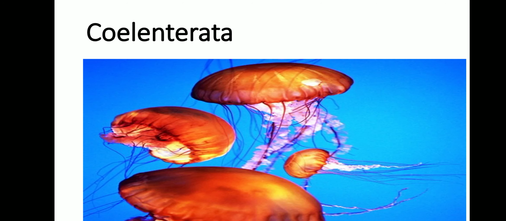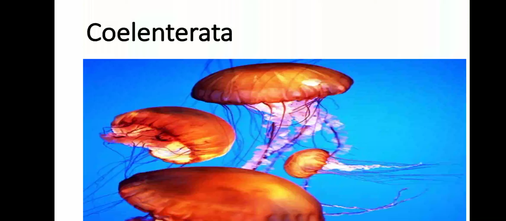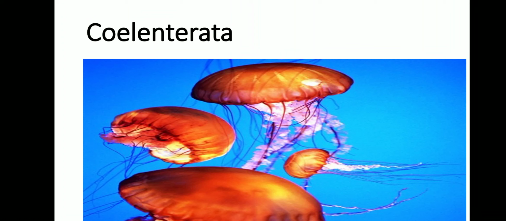Next, we are going to see about phylum coelenterata. This phylum coelenterata is otherwise Cnidaria. It belongs to the animal kingdom and this organism is multicellular and found in aquatic environment. The mouth part of this organism is surrounded by short and thin tentacles. Why these tentacles? These tentacles can capture the prey and draw into the opening.